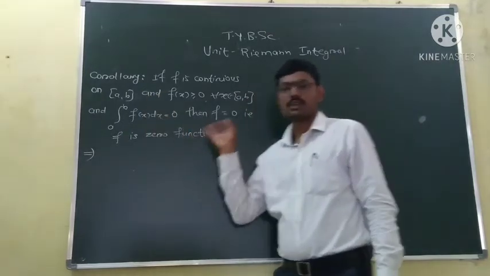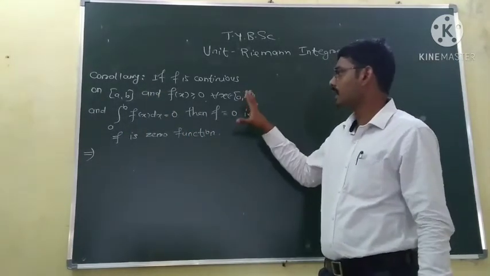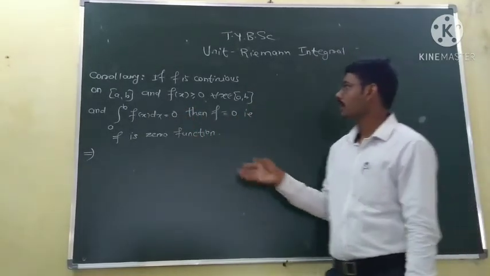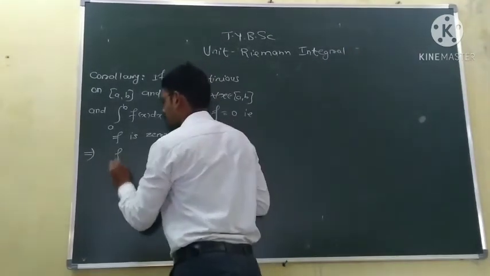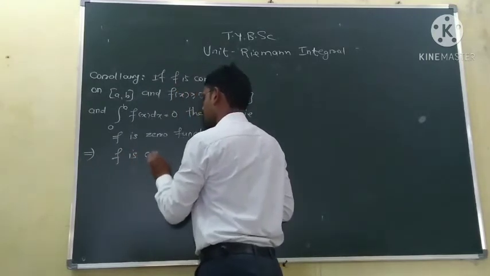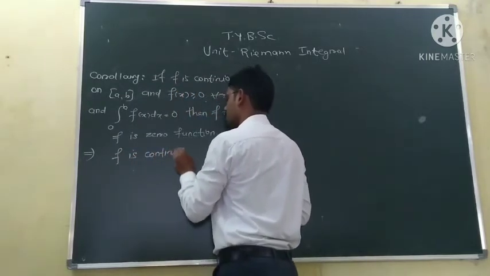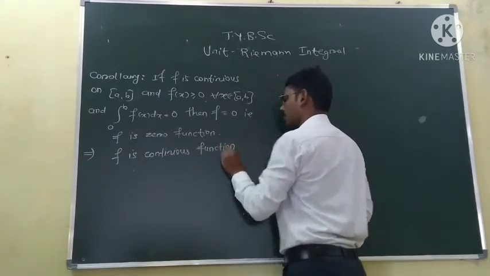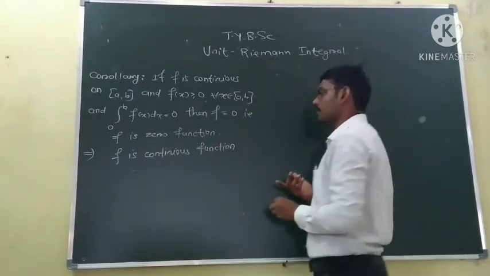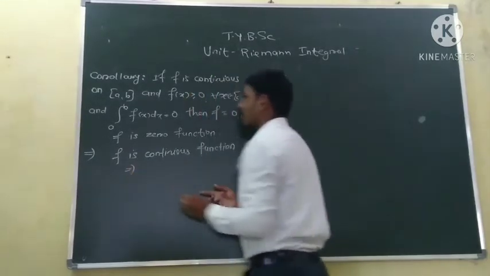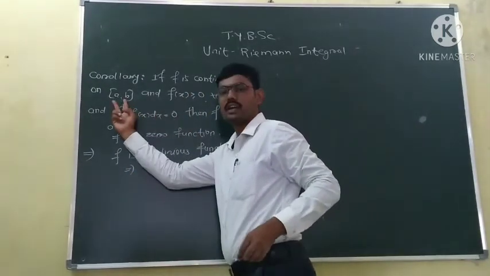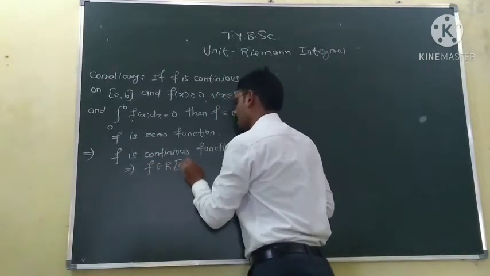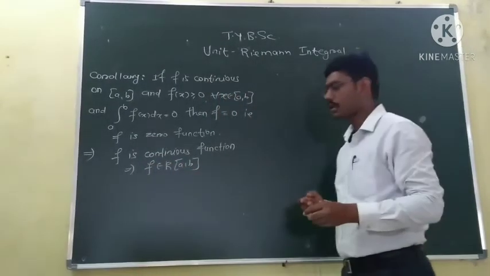So we will prove this. Now we will prove this theorem or corollary using the method of contradiction. So first, we are given that the function f is a continuous function. This implies a continuous function on a closed and bounded interval. So this implies the function f is Riemann integrable on the interval ab.